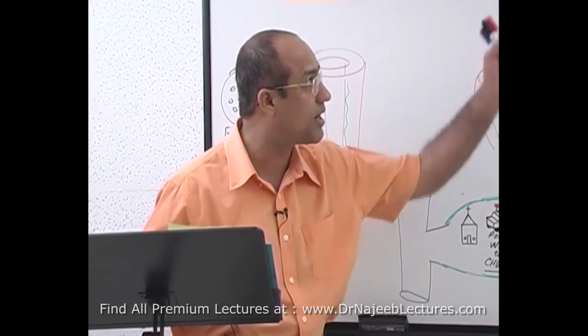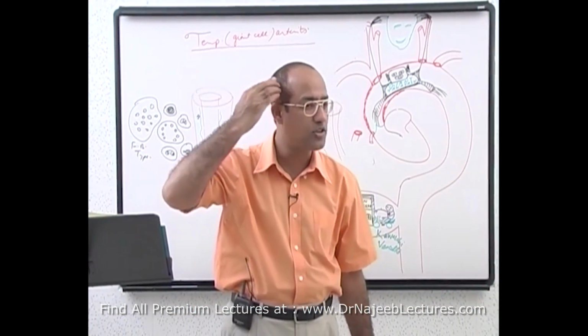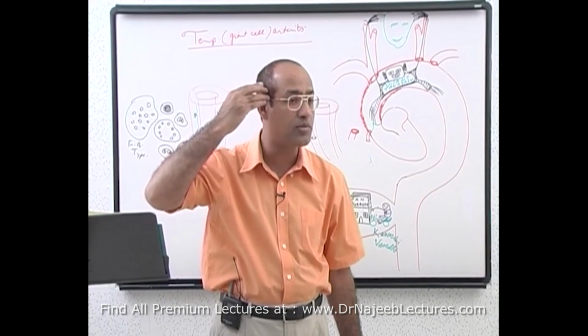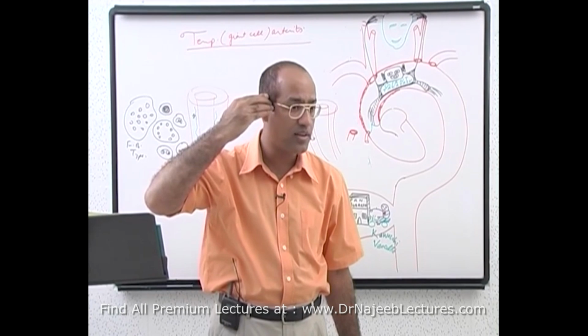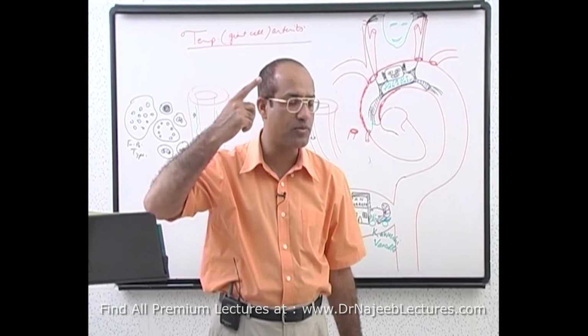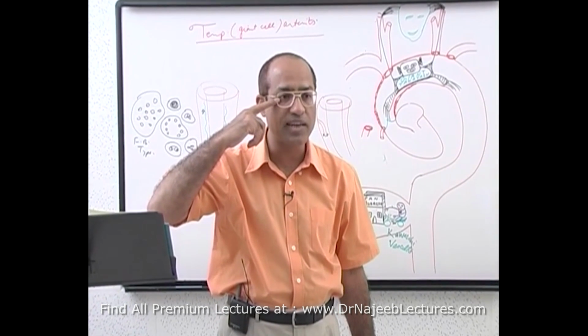Remember, when the temporal artery is involved, what are the features? You find some tenderness in this area, and pain and tenderness along the course of the artery, and the artery may be nodular. Is that right? And another important feature is that if the ophthalmic artery is involved, that may produce blindness.